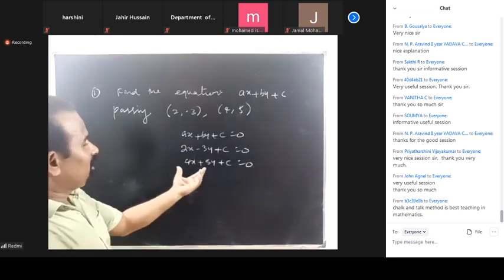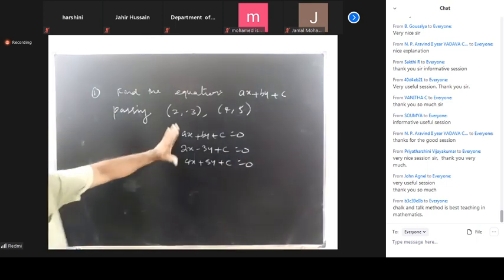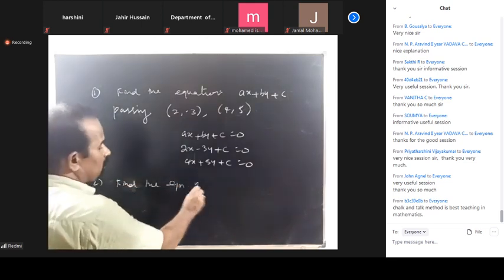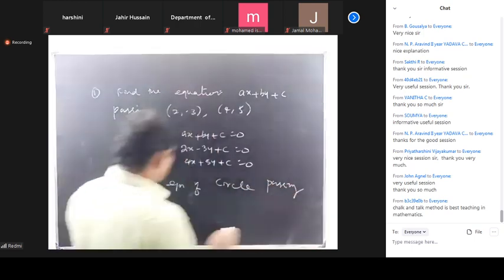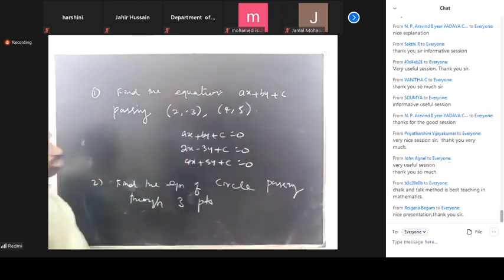These are all very simple, but we can use matrices also. Similarly, find the equation of a circle passing through 3 points.